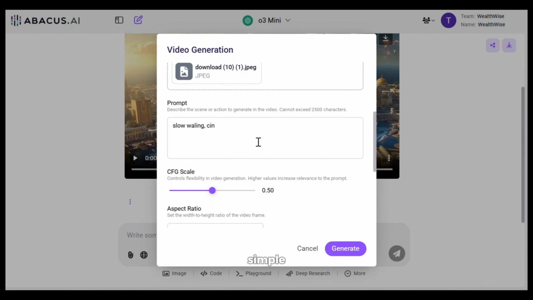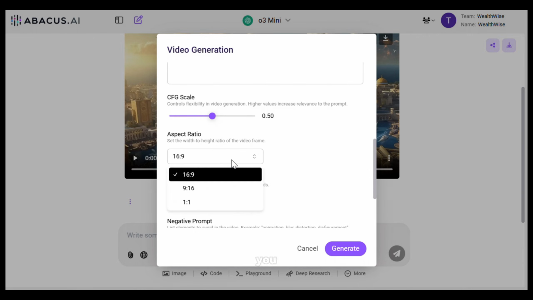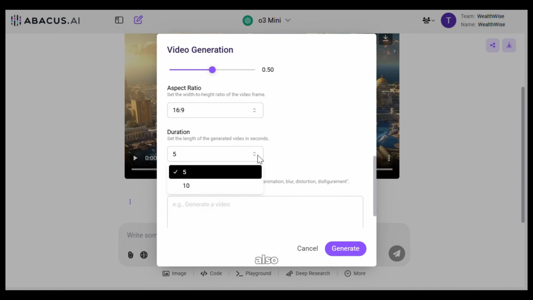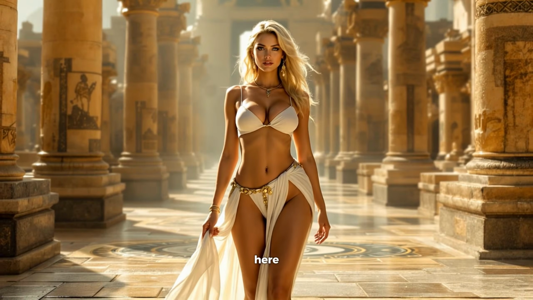I will give it a simple prompt like this. And now from here you can select the aspect ratio. As you can see from here, you can also select the video length. It can generate videos up to 10 seconds, which is nice. Let's go with 10 and click on generate. And here is the output.